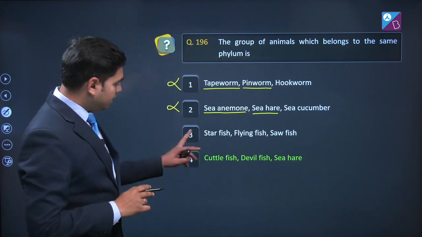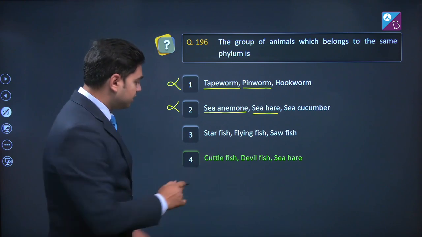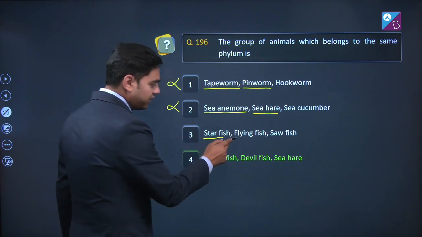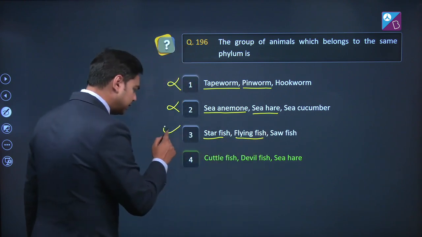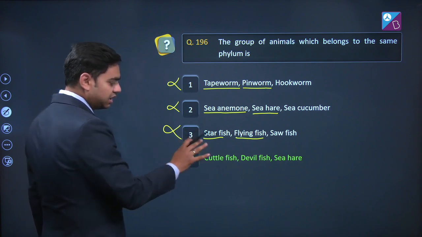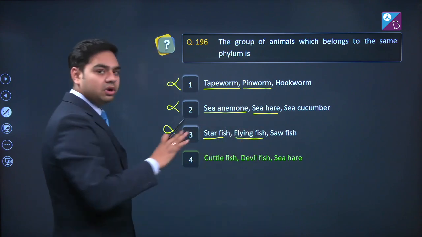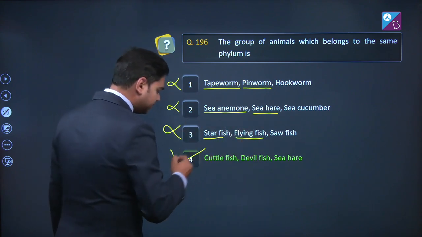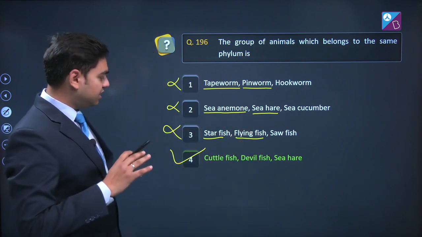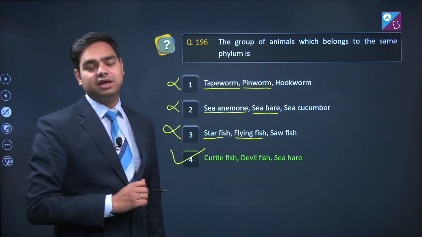Third, starfish, Echinodermata, flying fish, Chordata, again incorrect one. Last option is cuttlefish, devilfish, sea hare, all are Mollusca. So the correct answer is fourth one, that is cuttlefish, devilfish and sea hare.